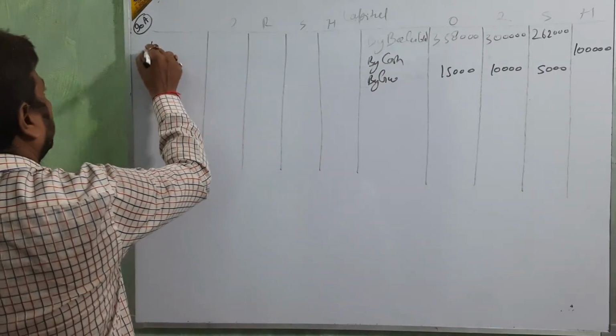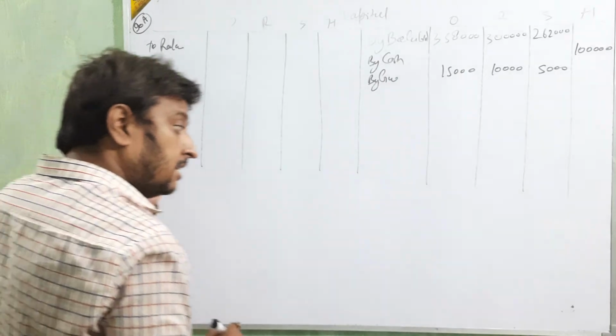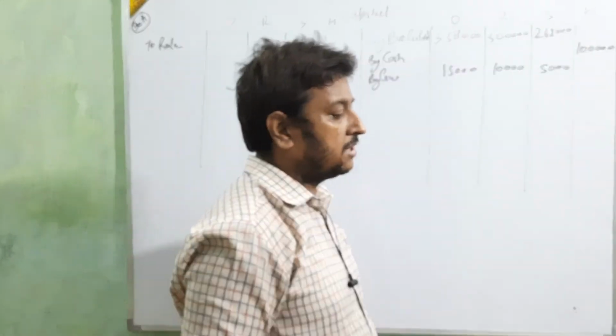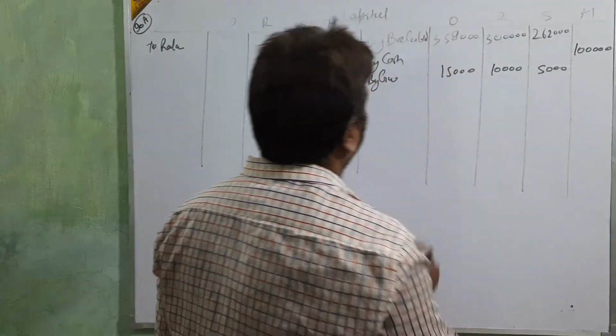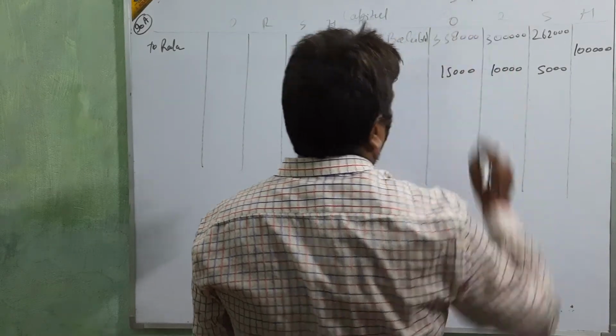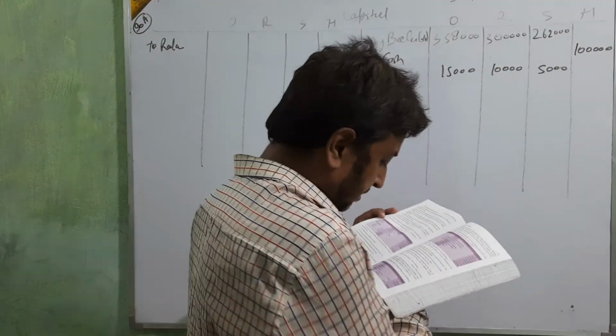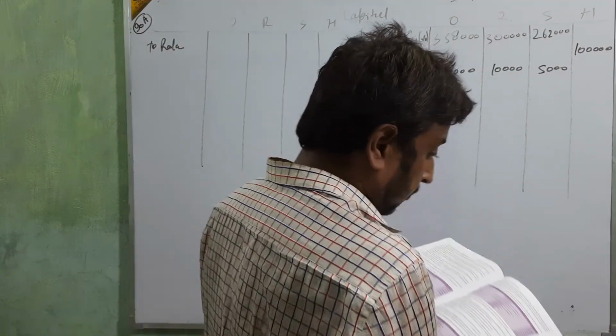Then loss on revaluation. We are going to divide that loss. What amount is coming, beta? 50,400. That is divided by how?